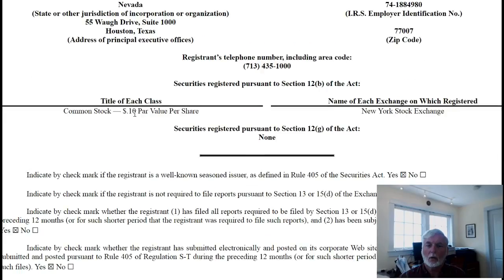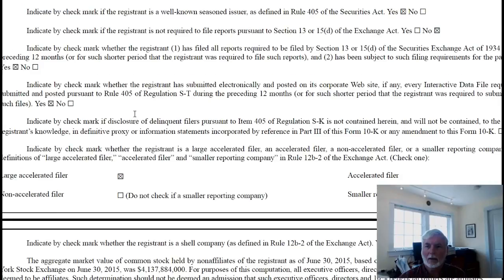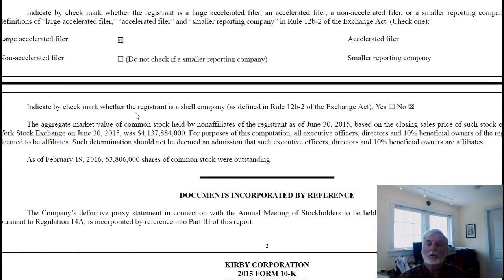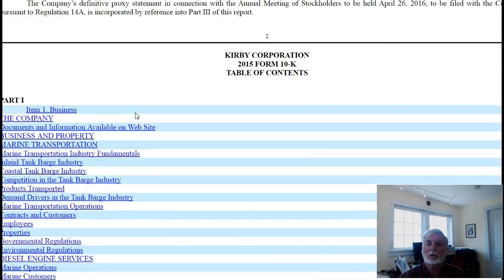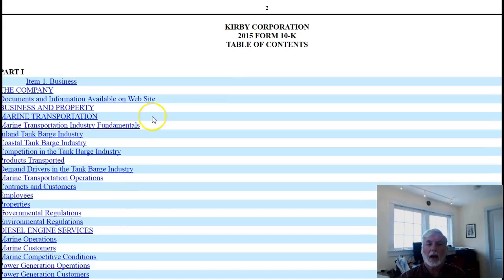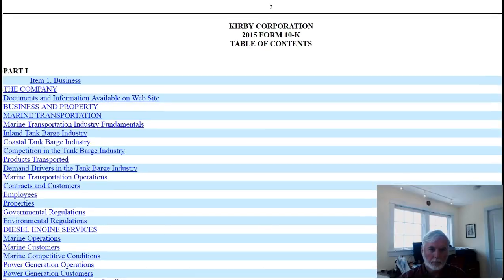And these are required reports, so they're very lengthy. But if you go down a little way, you'll come to the table of contents, and it's interactive. So you can go and click and go to where you need to go.